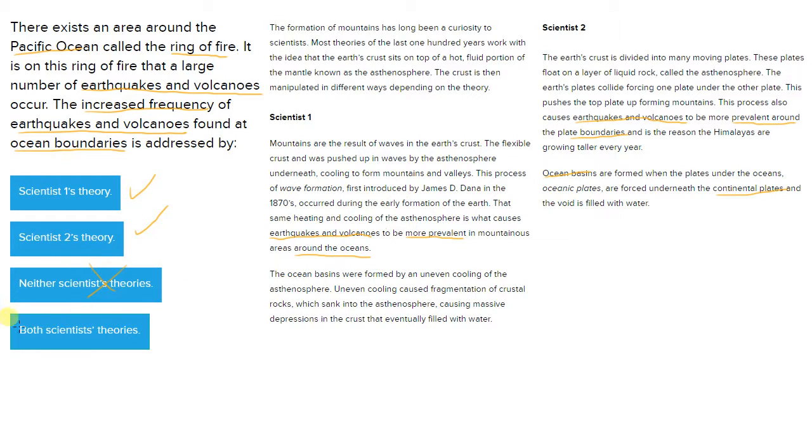So the answer has to be answer choice D, both scientist theories, even though scientist two's is not completely explicit. And this is where sometimes you have to read a little more than you would normally, because it's not always going to be incredibly explicit. But here it is. It talks about it in the second paragraph where it talks about the oceans.